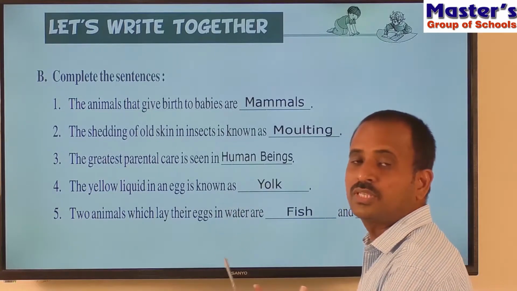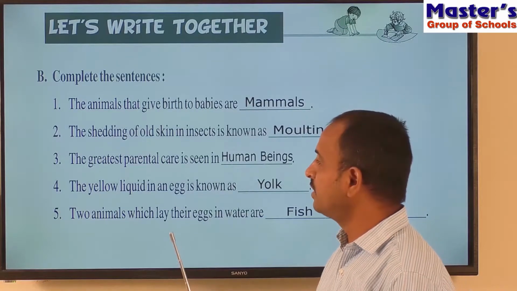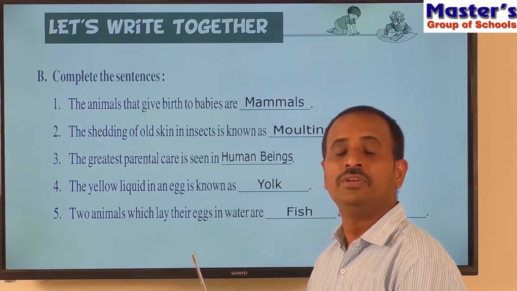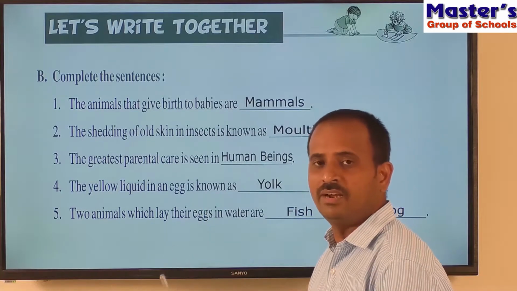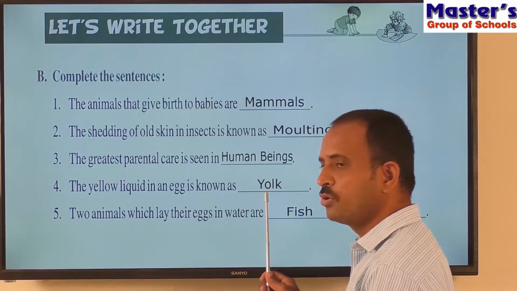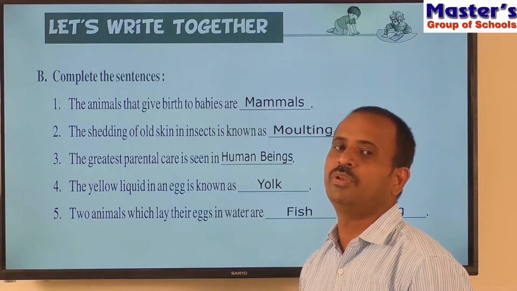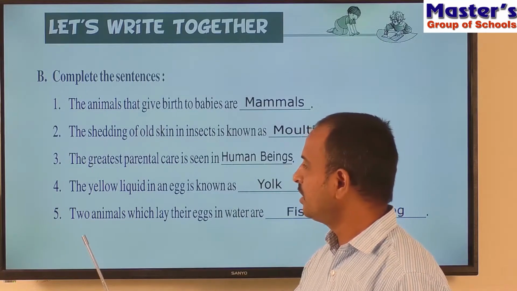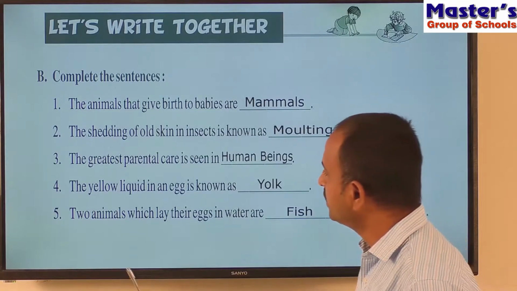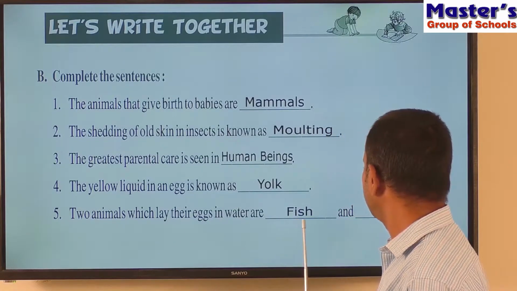Already in questions and answers we have discussed the internal structure of the egg. Generally, inside the egg there are 2 types of liquids. One is the colorless sticky liquid which is called albumin, and inside the albumin there is a yellow colored liquid which is called yolk. Inside the yolk there is a small chicken which is called the embryo. So children, the answer for the 5th sentence is fish and frog. That is, 2 animals which lay their eggs in water are fish and frog.